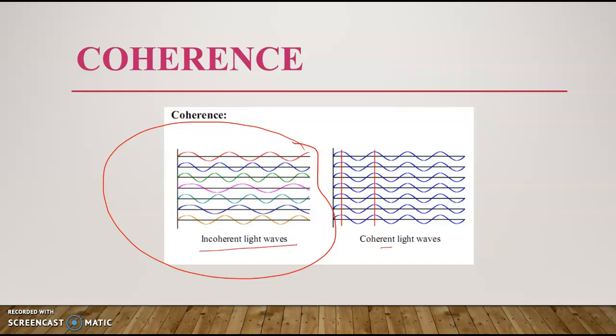But in coherent light waves, all the waves have almost the same wavelength, and the phase difference is also matching. And the amplitude is also the same. So when the wavelength and amplitude are the same, and the phase is also the same, then we can tell that this is a coherent source of light.